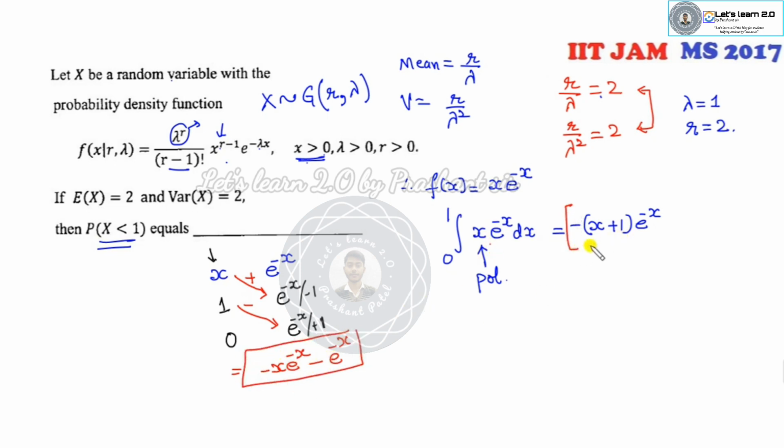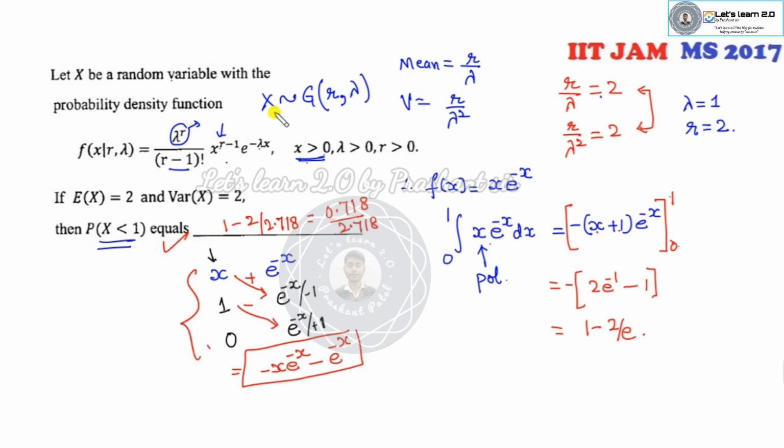Now this is from 0 to 1. If I take 1, it's e raised to power minus 1. If I take 0, it's 1. So what is the right answer of this? 1 minus 2 over e. You can substitute e as 2.718. Okay, so you can see 0.718 divided by 2.718. You can do it on your calculator and get your answer.